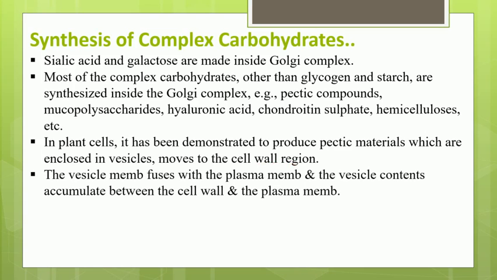Once these carbohydrates are synthesized in the Golgi complex, they are carried in the form of small rounded structures called vesicles. These vesicles accumulate between the cell wall and plasma membrane, from where they are transported to the other parts of the adjacent cells.